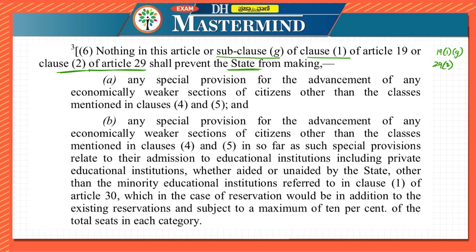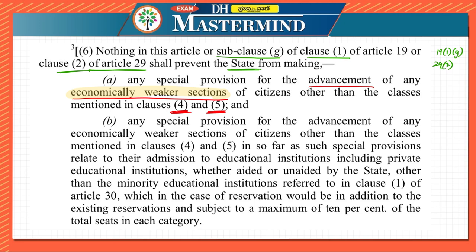So there are two provisions over here. In this case they are mentioning about economically weaker sections. They are telling that the state can make special provisions for advancement of economically weaker sections of citizens other than 4 and 5.